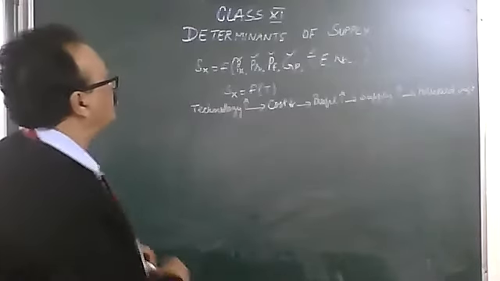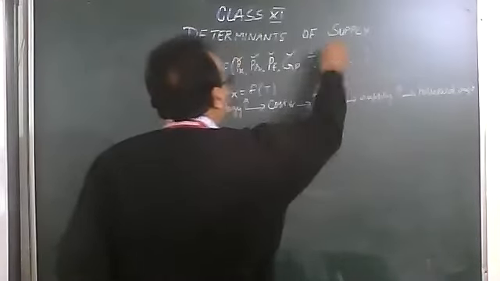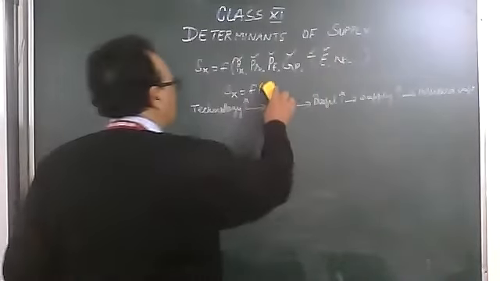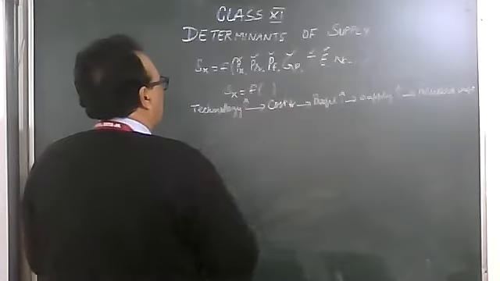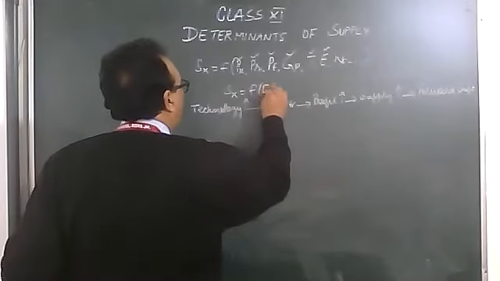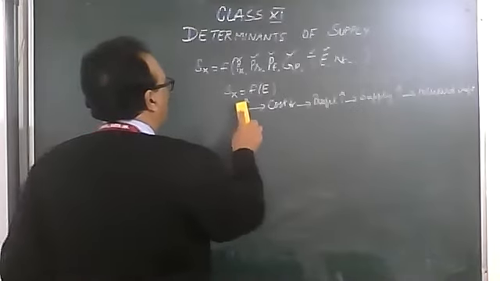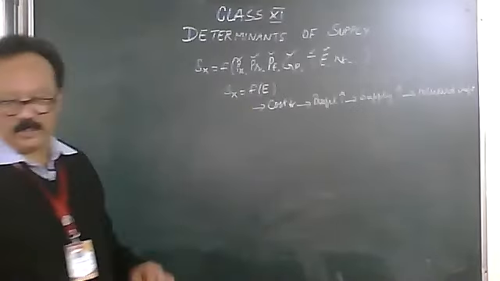The next is E. What is E? Expectations. So the supply for commodity X depends on expectations.